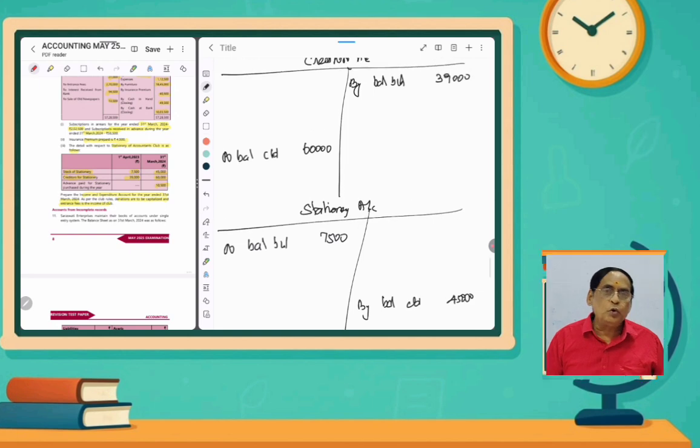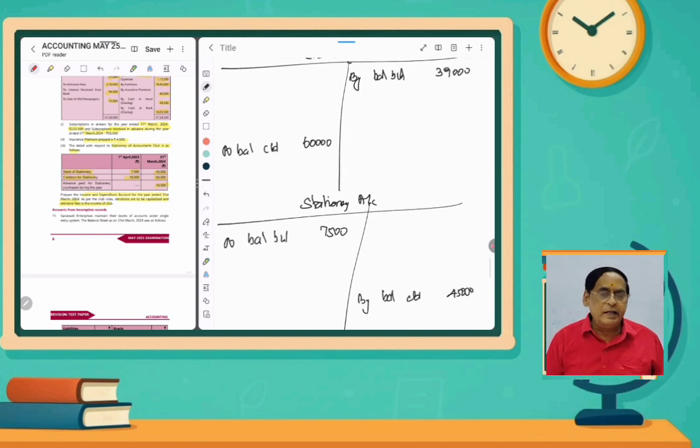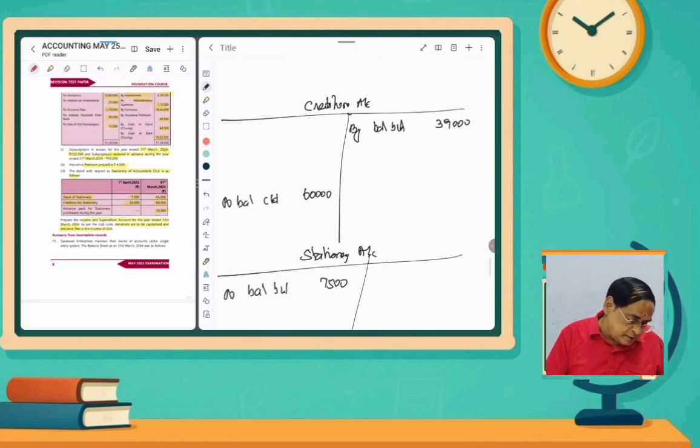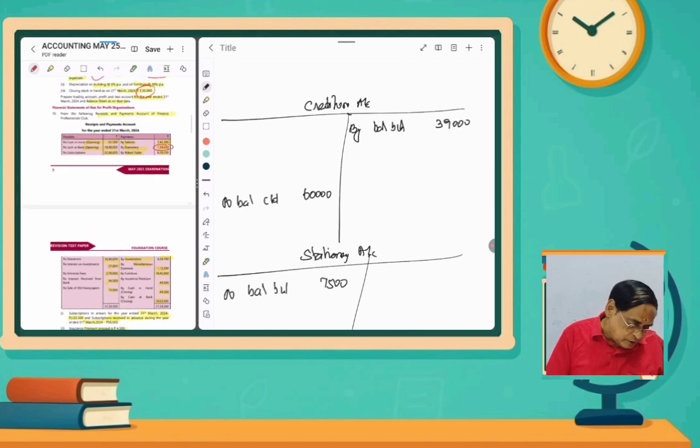So how much should we show in the stationery account, I mean the income and expenditure account? We have to find out how much we used for stationery. For that we have to find out the purchases, and any payment made to the creditors, we will check in the receipts and payments account. The payment made for stationery would have been only to the creditors.